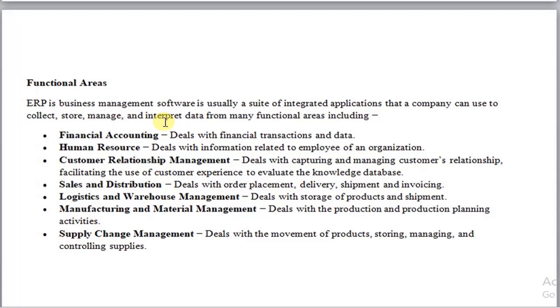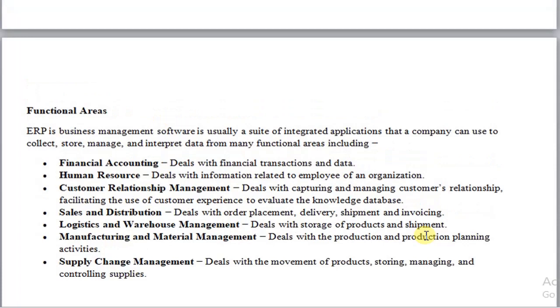It consists of the following functional areas, that is financial accounting. This department is concerned with maintaining the financial data as well as the transactional data. The next functional area is human resource management. This area is concerned with maintaining the data related to the employees of the organization. So ERP provides a solution to this department as well.